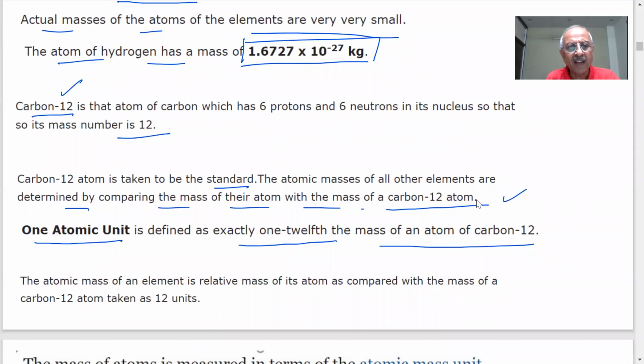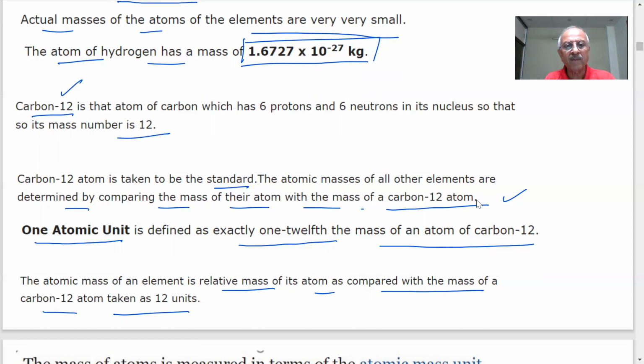The atomic mass of an element is the relative mass of an atom as compared with the mass of carbon 12 taken as 12 units. Now you got the point that carbon 12 is a very stable isotope of carbon, and the atomic mass of that is 12 units. We compare the atomic masses of other atoms with the carbon 12 atomic mass.